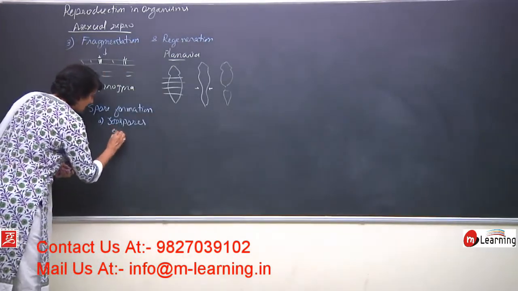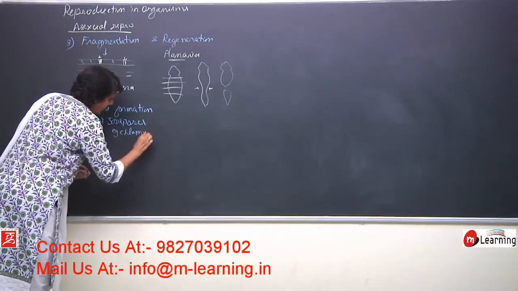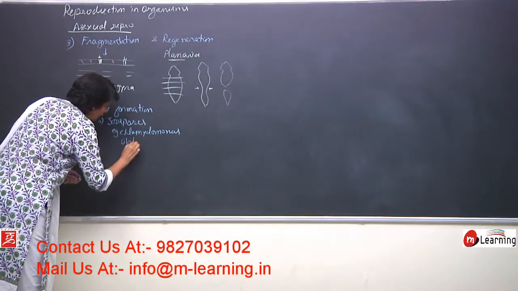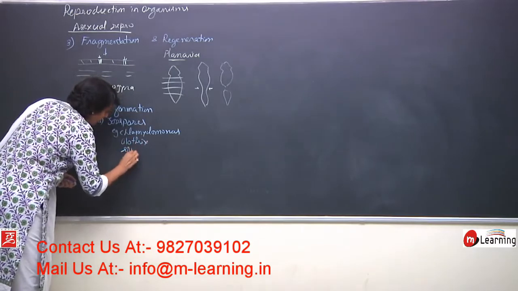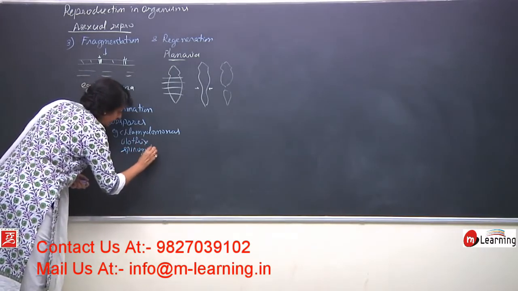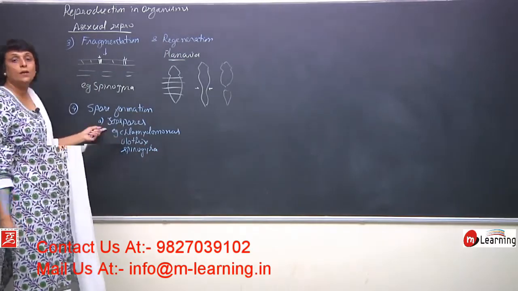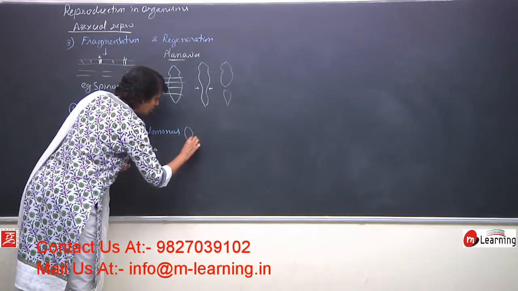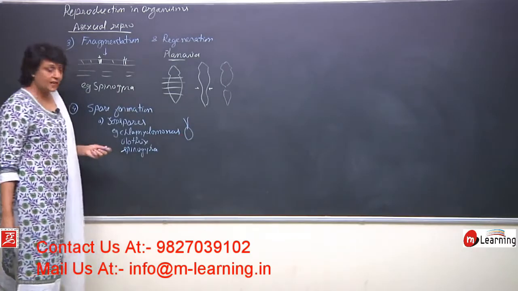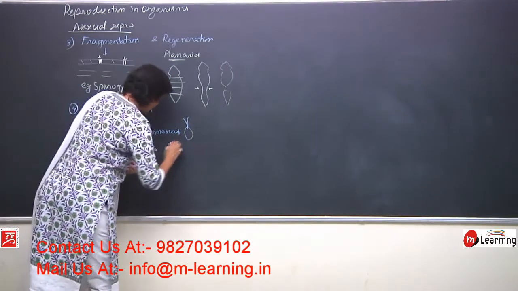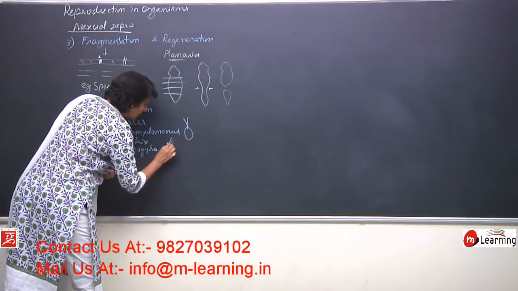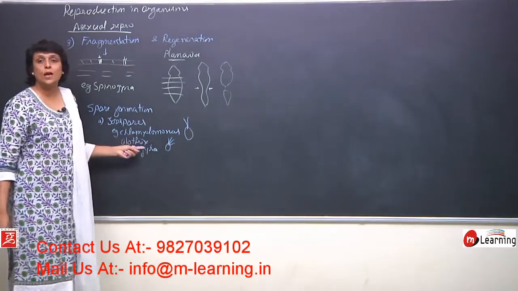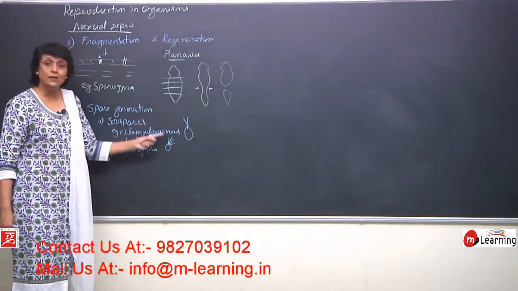So here we can write examples of Chlamydomonas, Ulothrix, Spirogyra. In all these, motile flagellate spores are formed. Now these spores are drop-like, and they can be biflagellate as we see in Chlamydomonas, and they can be quadriflagellate, 1, 2, 3, 4, like we see in Ulothrix, but they would have flagella. Such kinds of spores are known as zoospores, the motile spores with flagella.